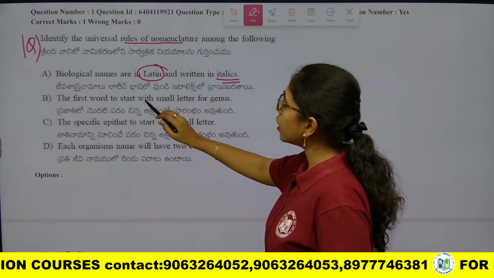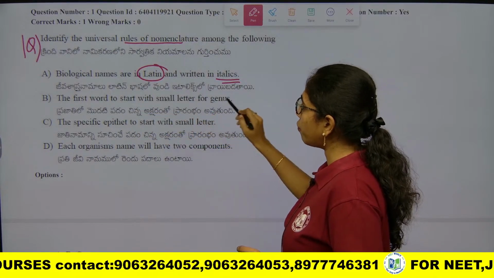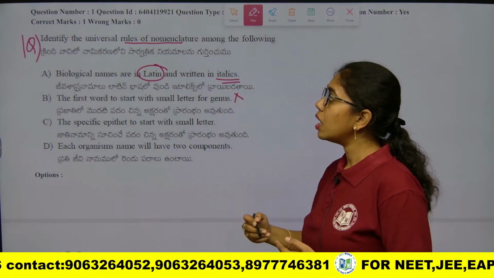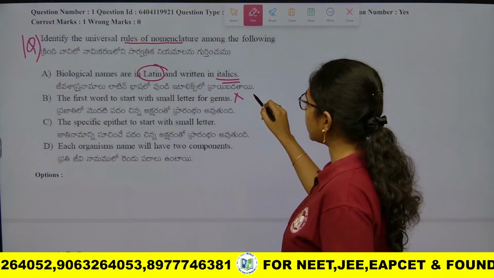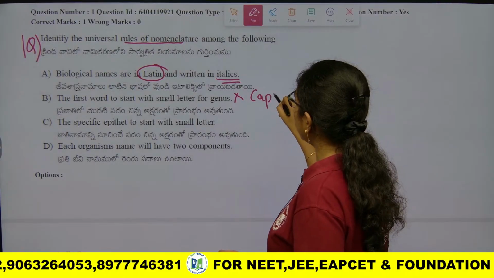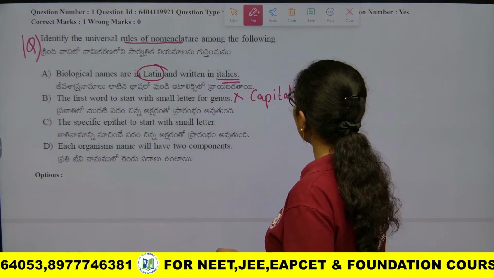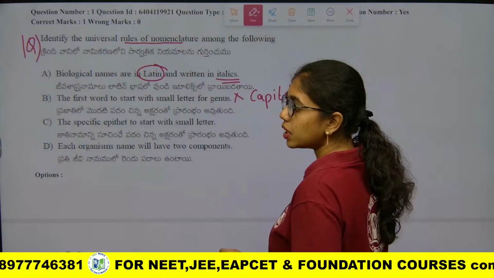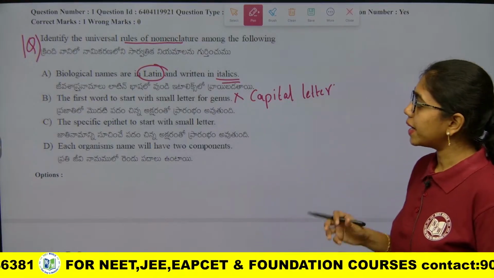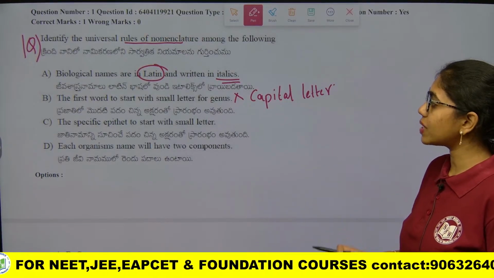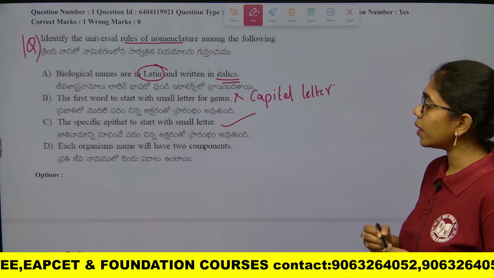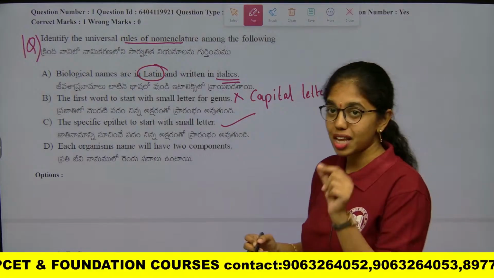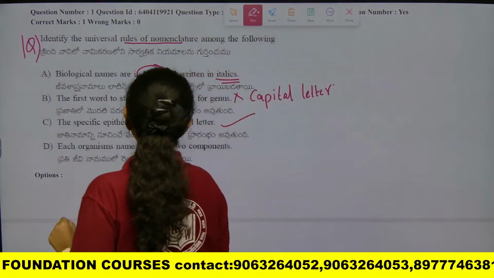The first word to start with small letter for genus, wrong. It is not starting with small letter. For genus it starts with capital letter. For species it is with small letter. And the specific epithet to start with small letter, this is true. Each organism name will have two components. Every organism will have two components.